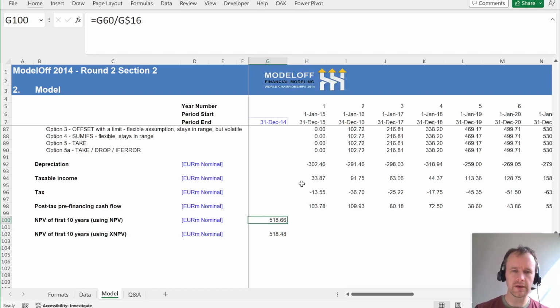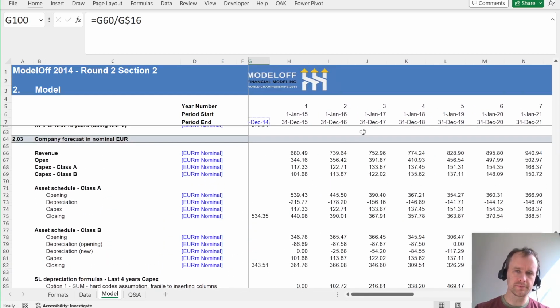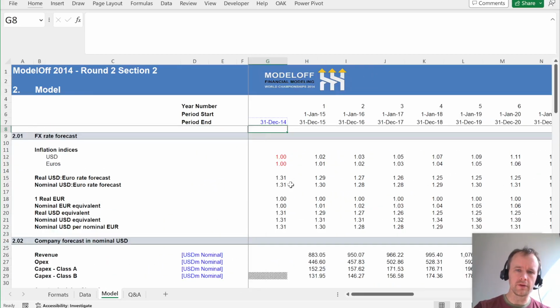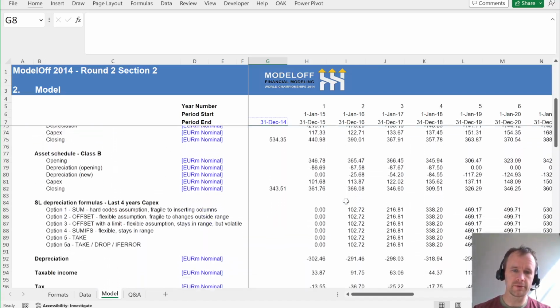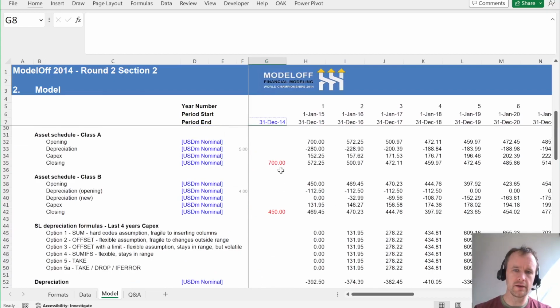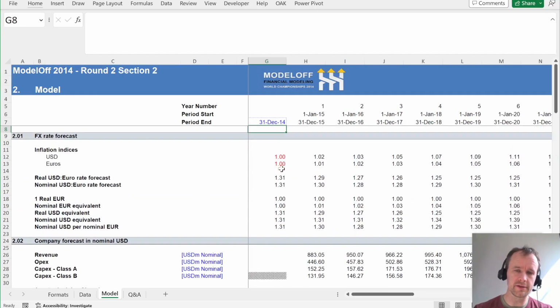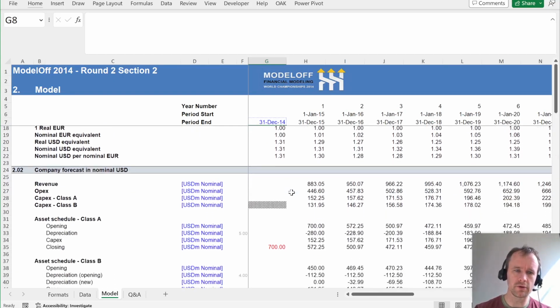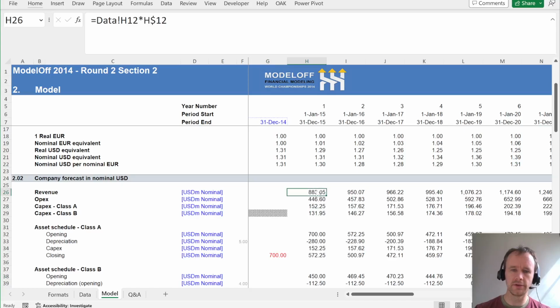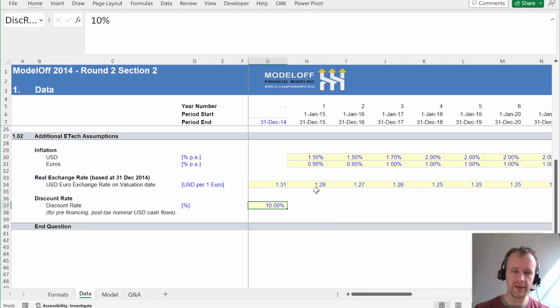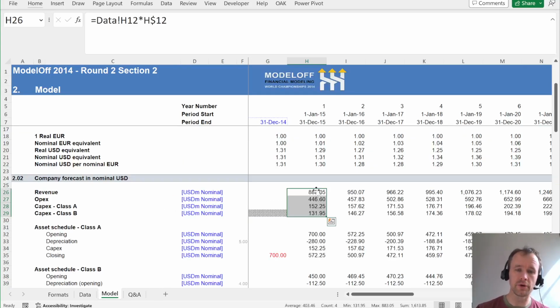the model has done. But let's just explain a couple of things. There are a couple of things you need to be quite careful with if you're doing a model like this. The first one is, I remember when I did this in 2014, I got this question totally wrong because I saw that we were interested in answers in euro, nominal euro. So I did the FX workings and then I promptly converted all numbers into nominal euro and then built my model from there. That gets you wrong in two ways.